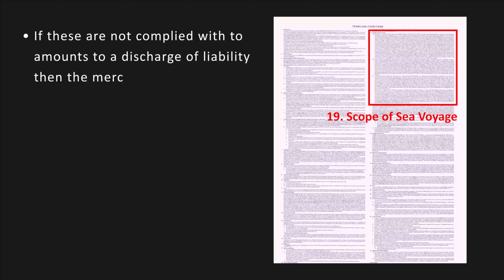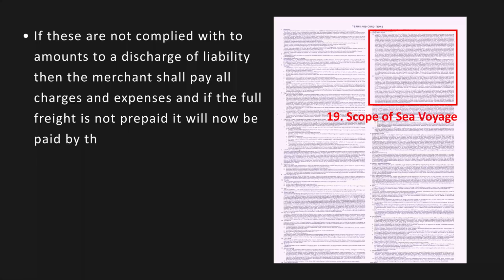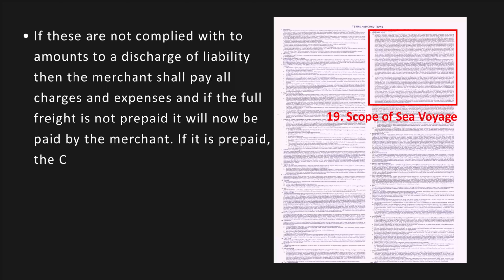If these are not complied with, it amounts to a discharge of liability, then the merchant shall pay all charges and expenses. If the full freight is not prepaid, it will now be paid by the merchant. If it is prepaid, the CTO can retain it.